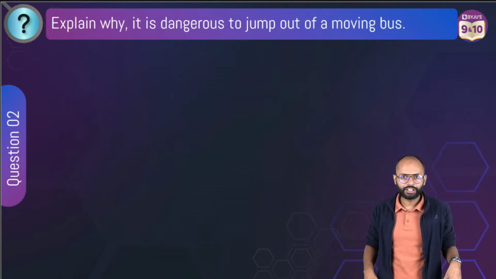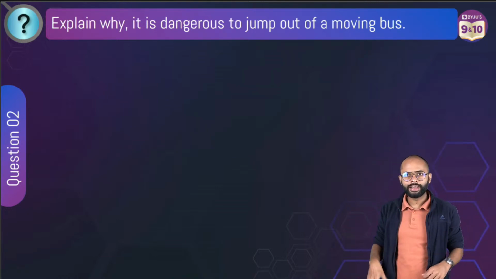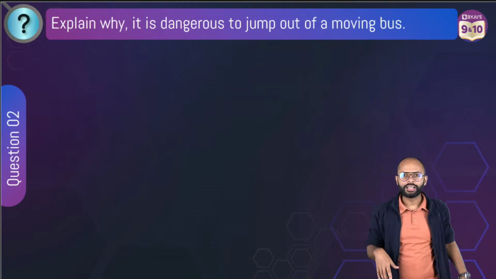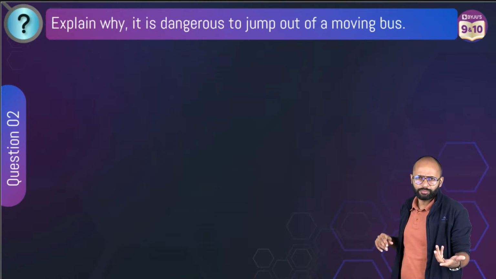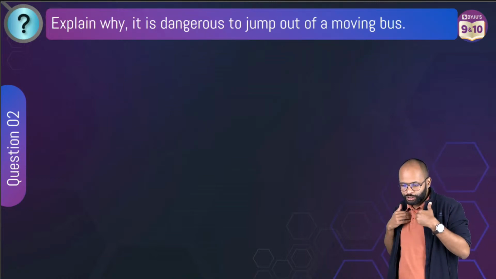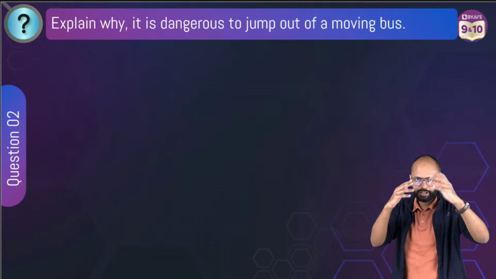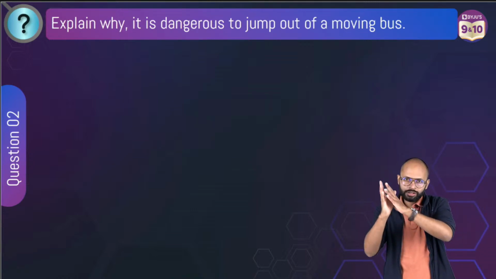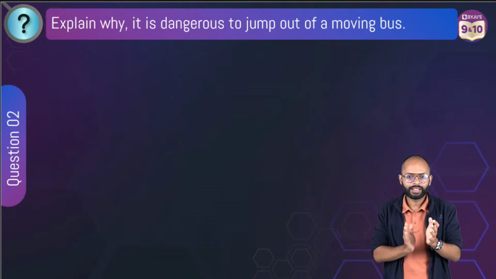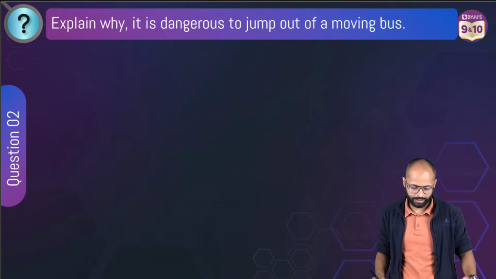You will jump, your legs will touch the ground, your legs will stop, but your upper body will keep going. So whenever we jump, first, we should not jump. If you are jumping, you should jump with your face in the forward direction, the direction the vehicle is moving, so that when you get off, you run a little and stop. Getting my point? Yes, inertia. Very right.